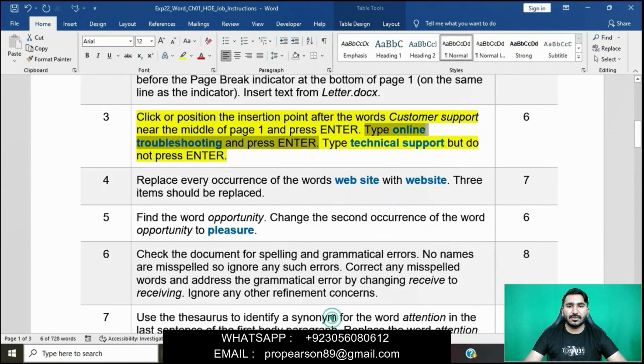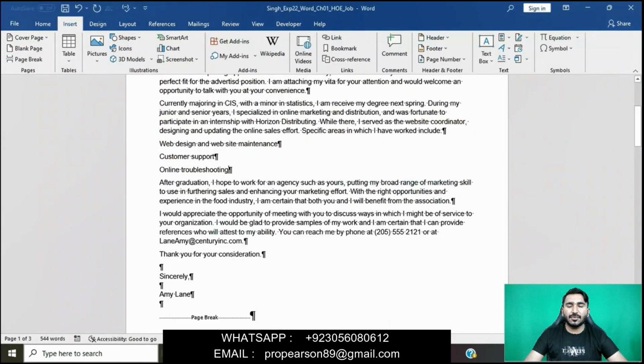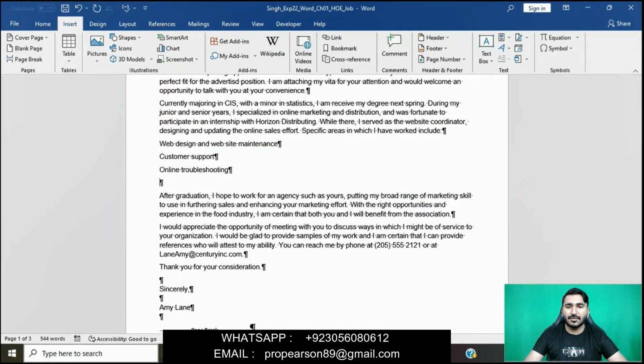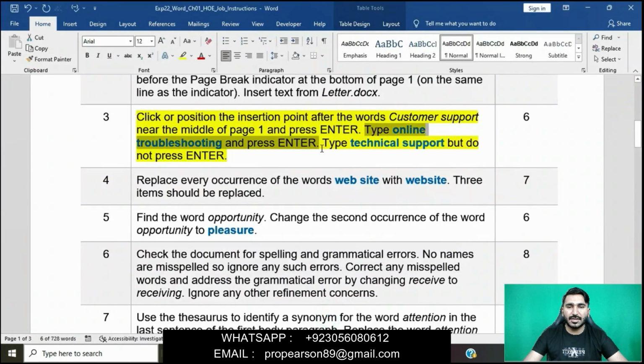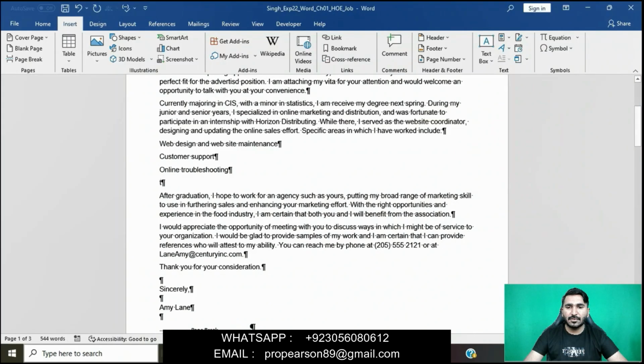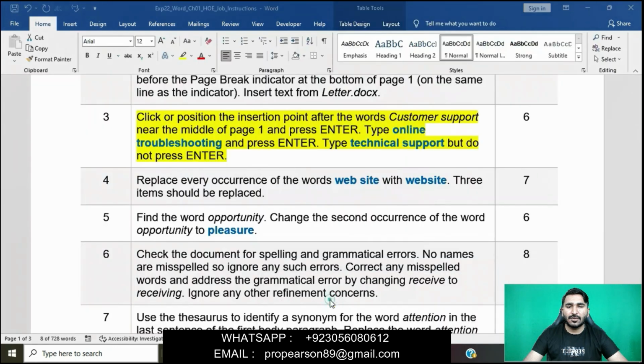Okay, this is good now. Then we will type technical support, but do not press enter. We will type technical support, and here we will simply copy and paste technical support, but do not press enter. Okay, this is good now.